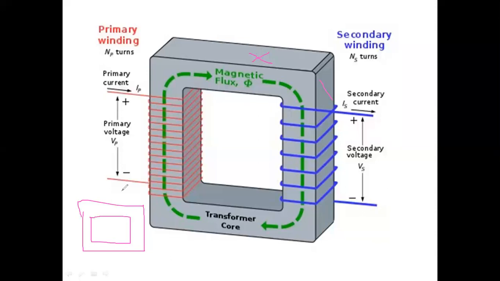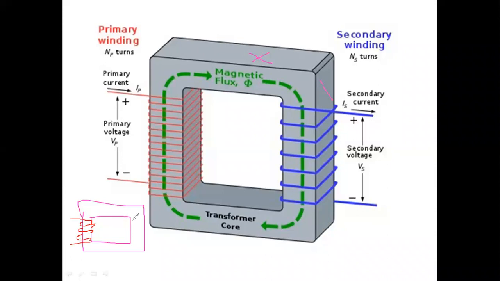This is the primary winding like this, the last one also like this. It looks like a primary winding.